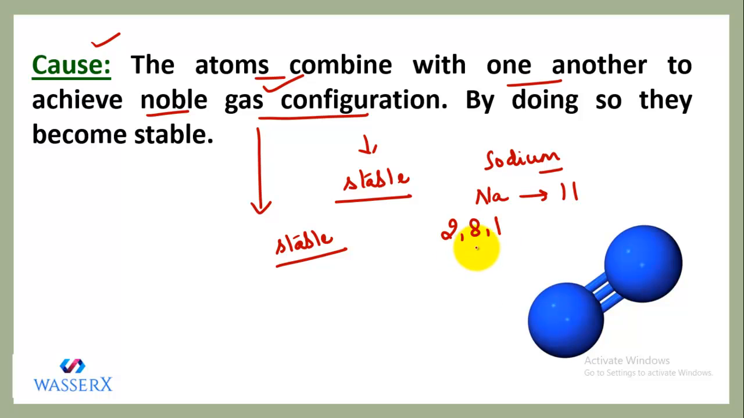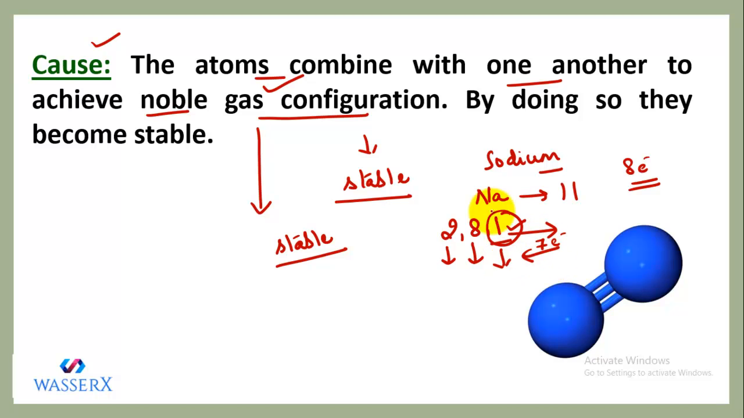Now, this sodium is not stable because its first shell is complete, second shell is complete, but the third shell is not complete. It is having one electron. And we know that most atoms except helium and hydrogen obey the octet rule. That is, they have to have 8 electrons in the outermost shell to attain stability. So this sodium can attain stability either by losing this one electron or by gaining 7 electrons. Then only it will have its octet complete.